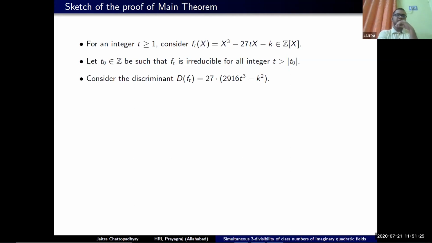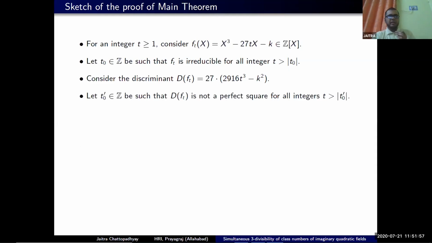Now we look at the discriminant of this polynomial, which is 27 times (2916t³ - k²). If we want to look at for which values of t the discriminant of f_t becomes a perfect square, then we are asking for the solutions of 27(2916t³ - k²) = r². And by Siegel's theorem on curves, we know that there can be only finitely many values of t for which this can be a perfect square.